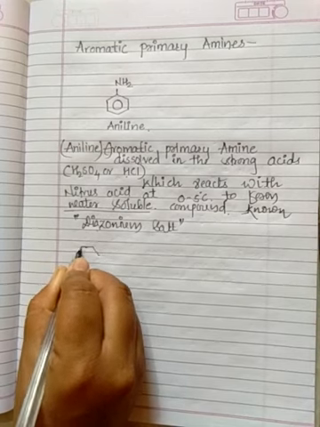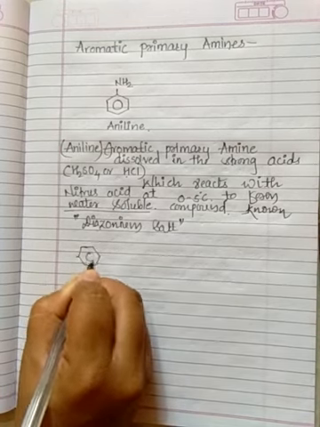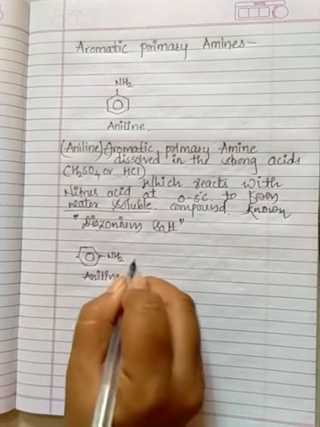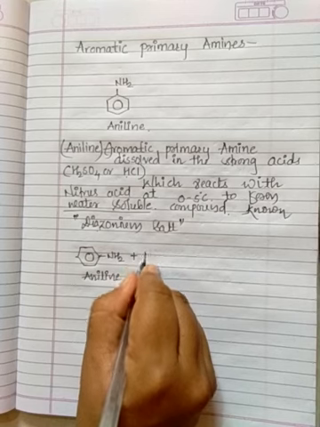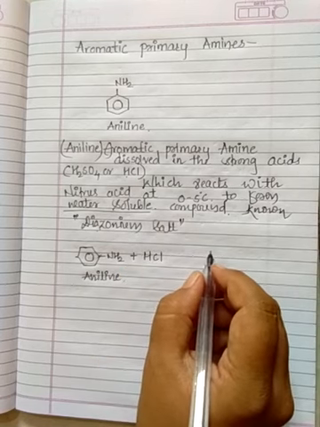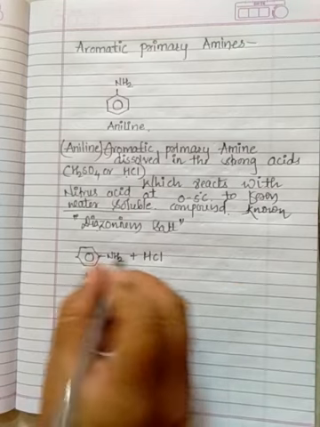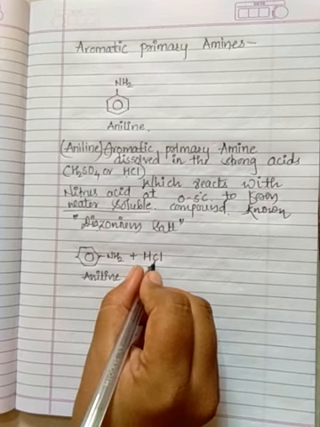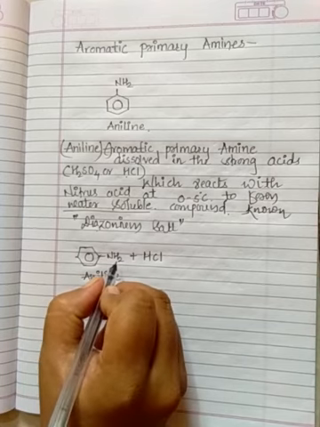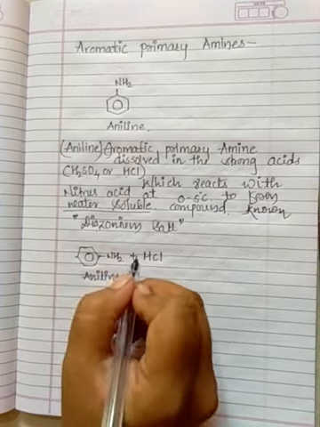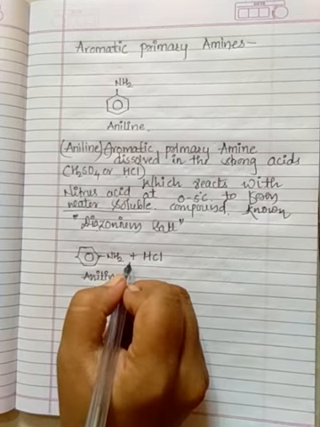Aromatic primary amine, which is our aniline. When this aniline dissolves in or reacts with HCl, our strong acid, what will it form? Aniline hydrochloride. The Cl is not replaced; it is just combined with NH2, forming NH3+ and Cl-. So how does it take place?